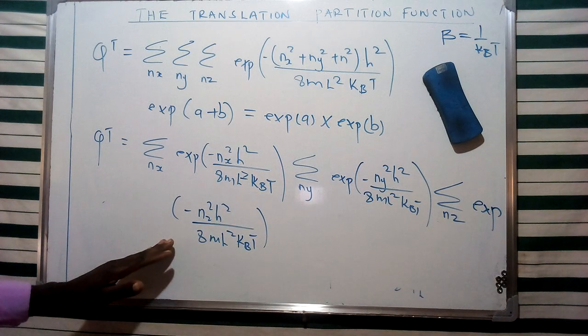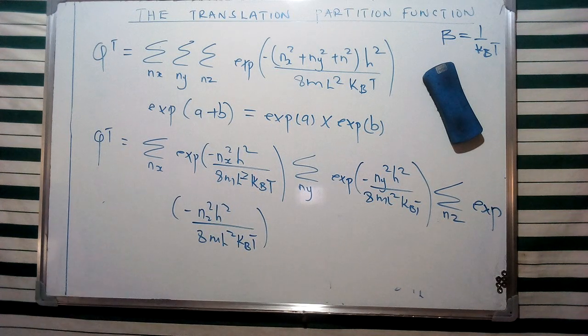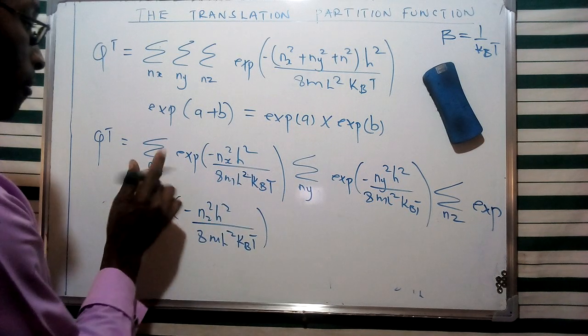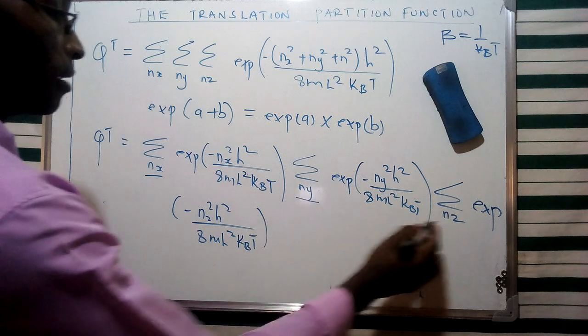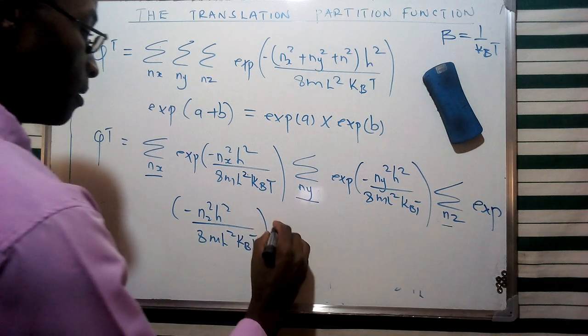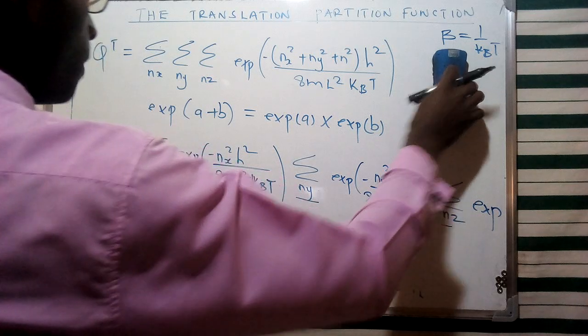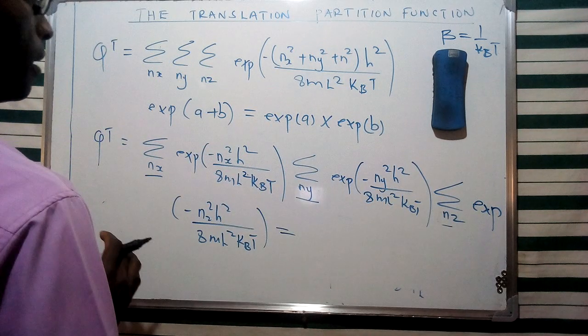But in case we consider a particle in a box, and this specific particle is going to be a cube, these three energy levels for x, y, and z are going to be similar. So in this case, in case we consider that specific condition, this representation can be given as a single representation, whereby we compress these ones into a cube.